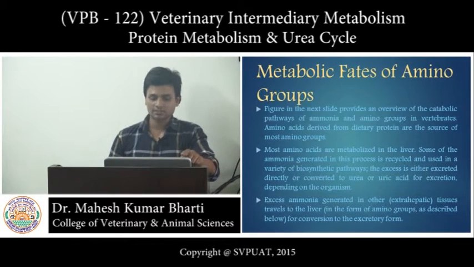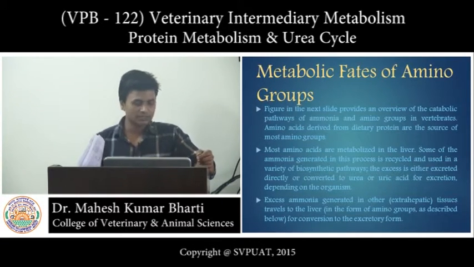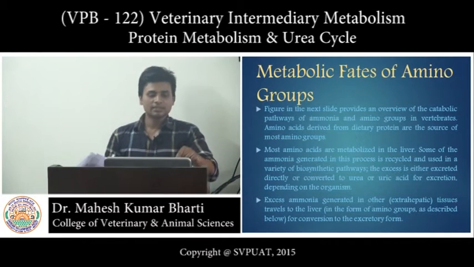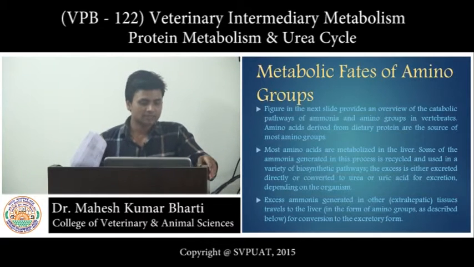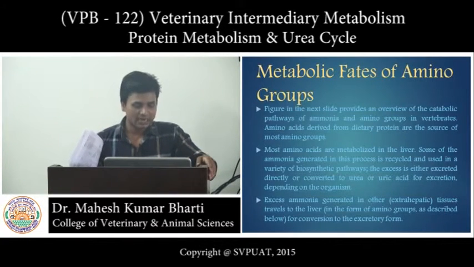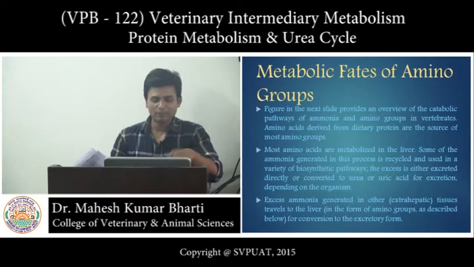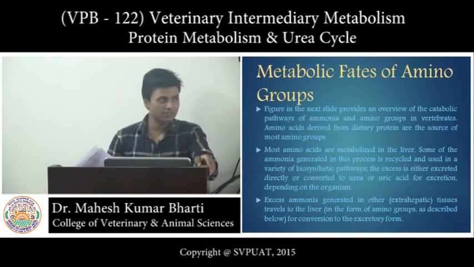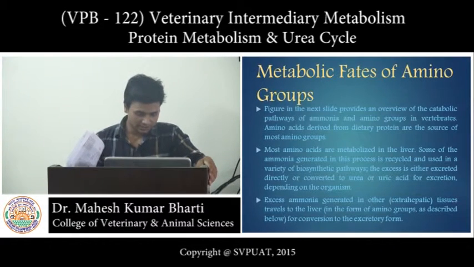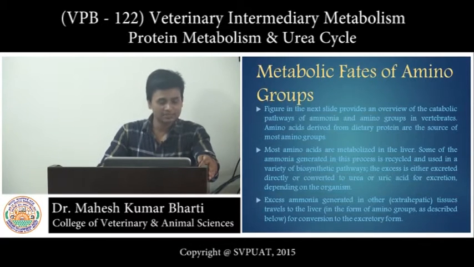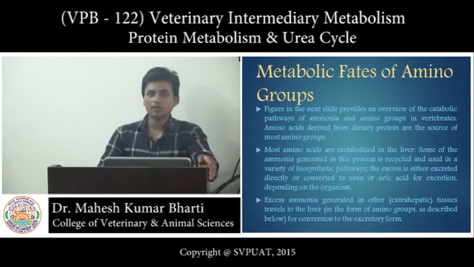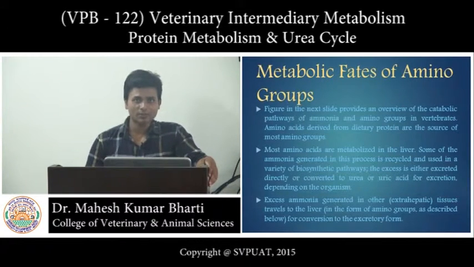If we see this diagram, we can say that the amino acids from ingested dietary protein are produced through digestion, and this amino acid will transfer the amino group to alpha ketoglutaric acid and convert into glutamate. This glutamate again converts into alpha ketoglutaric acid and releases ammonia, and this ammonia is utilized by the urea cycle or by the biosynthetic process.